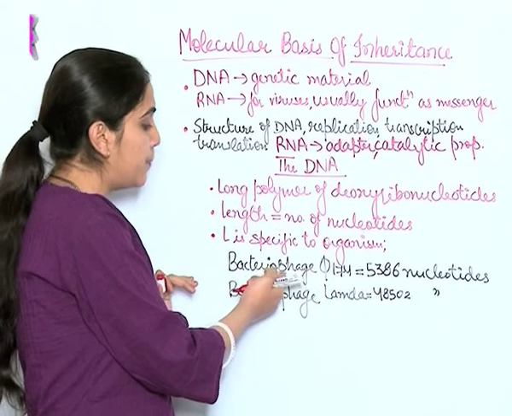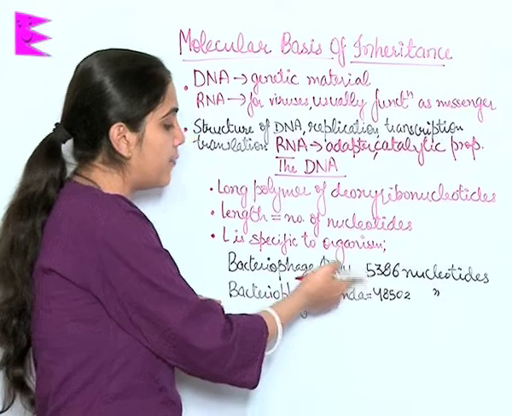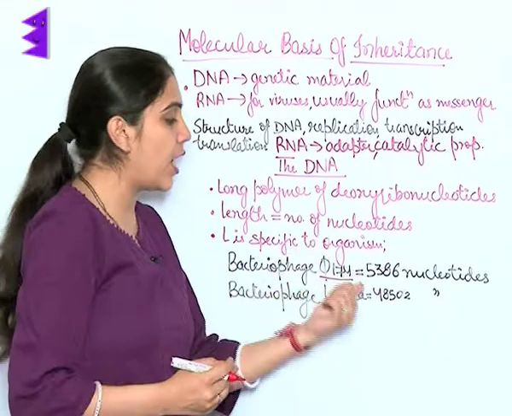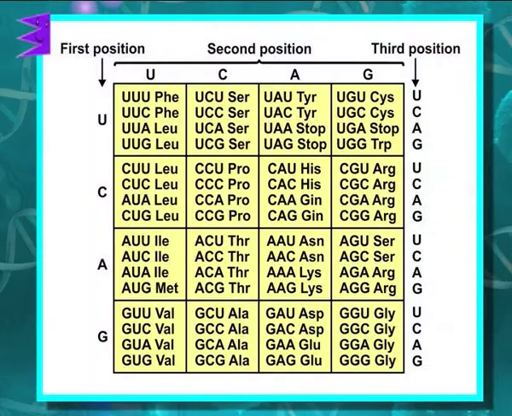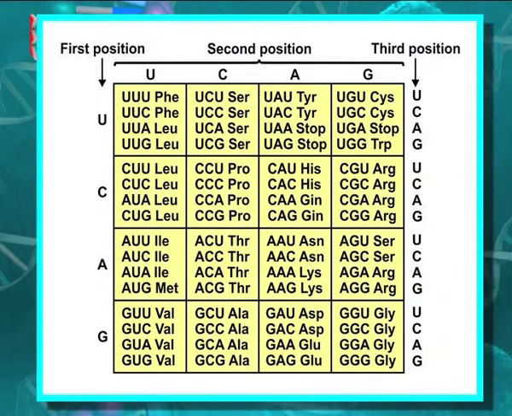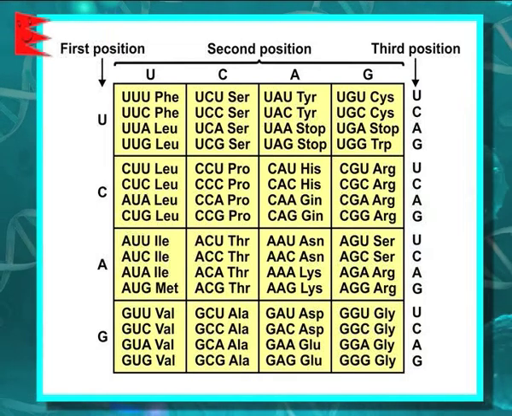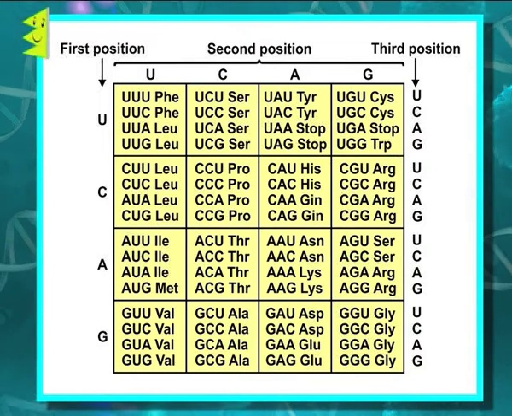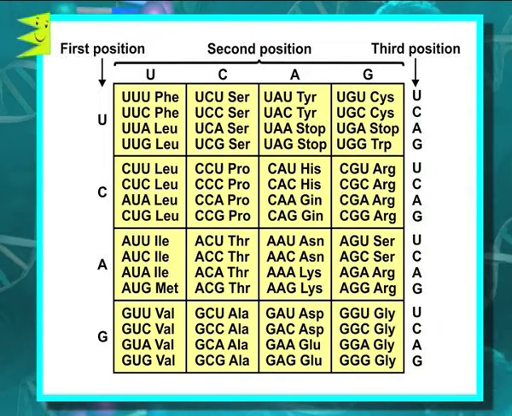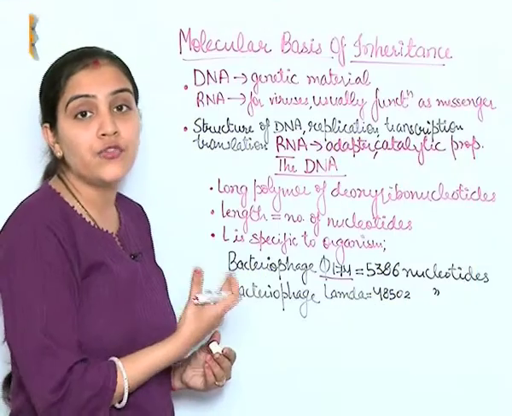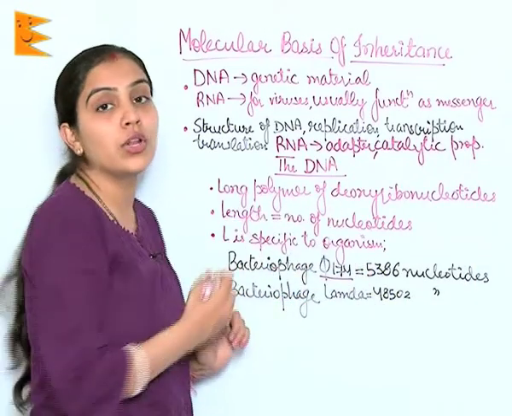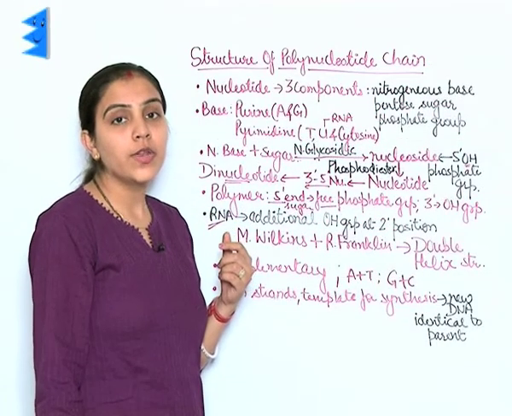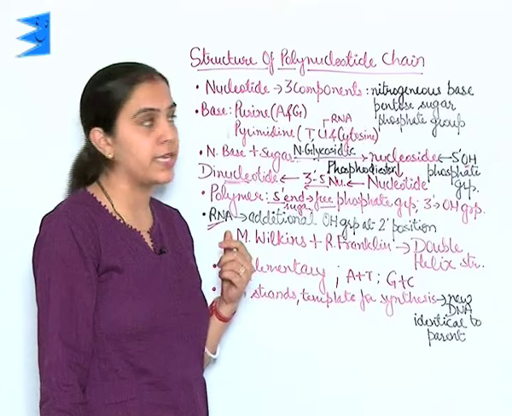For example, in the case of bacteriophage Phi X 174, this is the name of the strain, it is found that the length is equal to 5386 nucleotides, whereas in the case of bacteriophage lambda, the number of nucleotides is equal to 48502. Can you find out the number of nucleotides present in human DNA? Human DNA is found to be 3.3 times 10 to the power 9 base pairs.